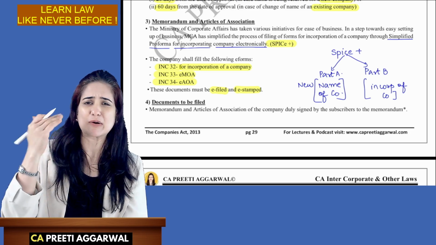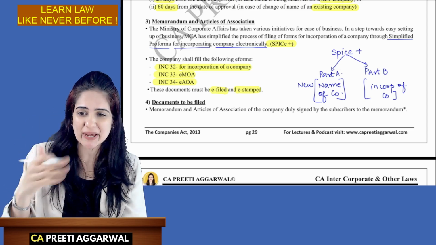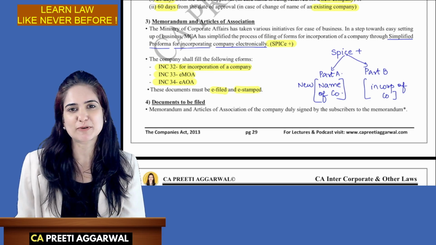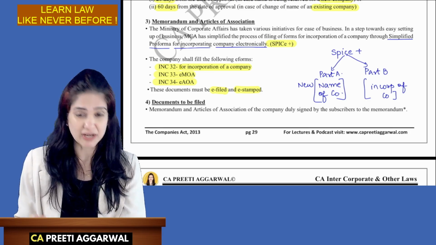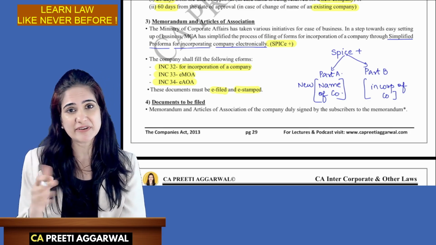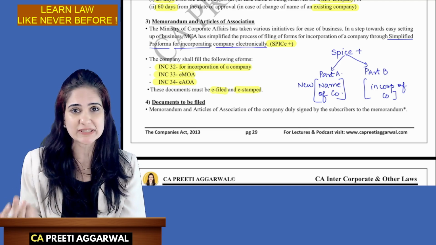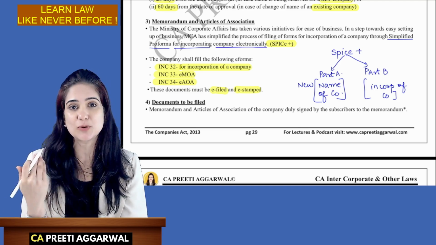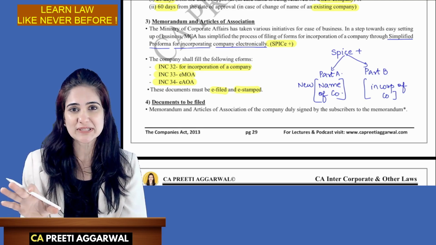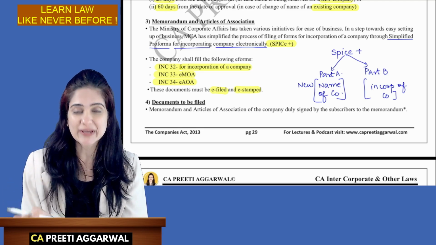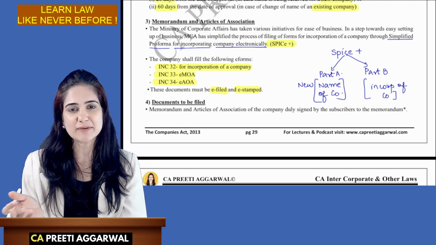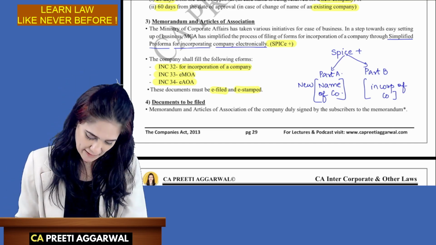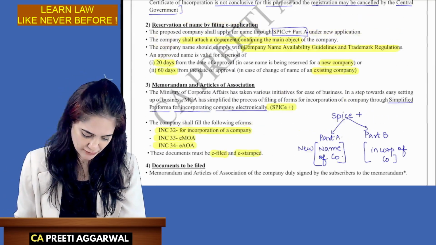Opening of a bank account, application for TAN, PAN, everything is done through this one form. It's a very simplified proforma for incorporating a company electronically. No paperwork is required and now everything is done electronically. You don't have to physically go and send something to ROC. I also incorporated a company electronically. I don't even know how and where my ROC is and who is my ROC. I never went and visited that place physically. Everything was online. I got the certificate of incorporation also online only.